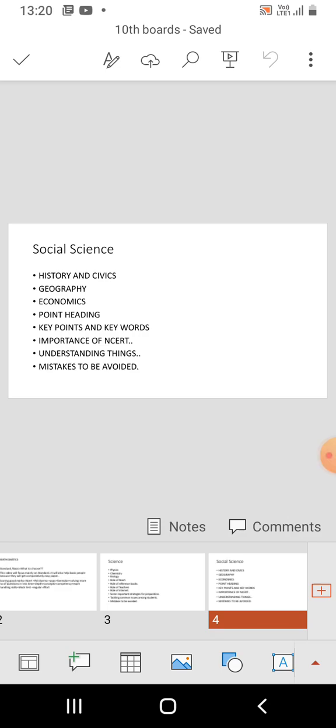Then reading reference books and guidebooks is a very big mistake which students make, and it has to be avoided. They make themselves confused. They don't listen to their teachers, they focus a lot on reference books and guidebooks, and they don't do self study of the NCERT textbook. As a result, their academic performance in subjects like social science gets affected.